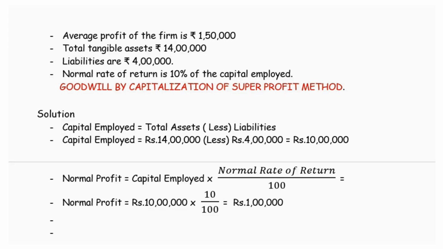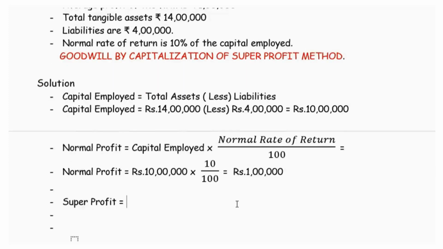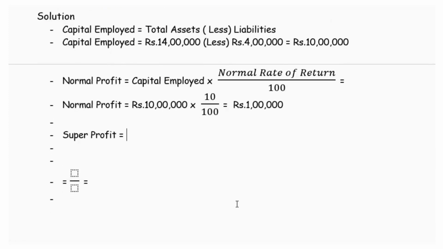Now we have to calculate the super profit. As we discussed earlier, super profit is the excess profit over the normal profit. Actually, it is the average profit that exceeds the normal profit. Average profit, from this we will deduct the normal profit, and we will get the super profit.